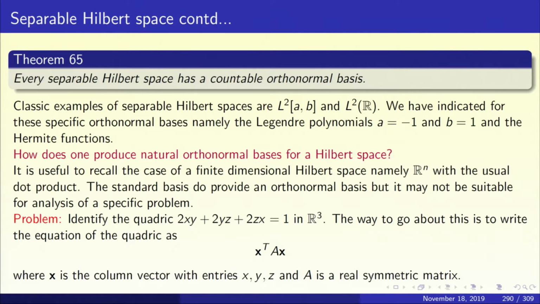This equation 2xy plus 2yz plus 2zx equal to 1 is a second degree equation in 3 variables, and it represents a quadric surface. And if you replace x, y, z by minus x, minus y, minus z, the equation doesn't change. So this is what is called a central quadric. The origin bisects every chord passing through it. So it's a central quadric. Which are the central quadrics that you know? The ellipsoid, the hyperboloid of one sheet, and the hyperboloid of two sheets. Now our problem is to ask what kind of a quadric is it? Is it an ellipsoid, is it a hyperboloid of one sheet, or is it a hyperboloid of two sheets?